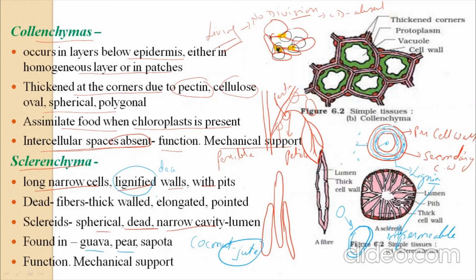But this sclerenchyma cell only becomes dead when it matures. Remember one thing, only when it matures does it die. In the initial stages, when growth is seen, the cell is always growing, so we can say that initially when the sclerenchyma cell is formed, it is a living cell, but when it matures, it becomes a dead cell.